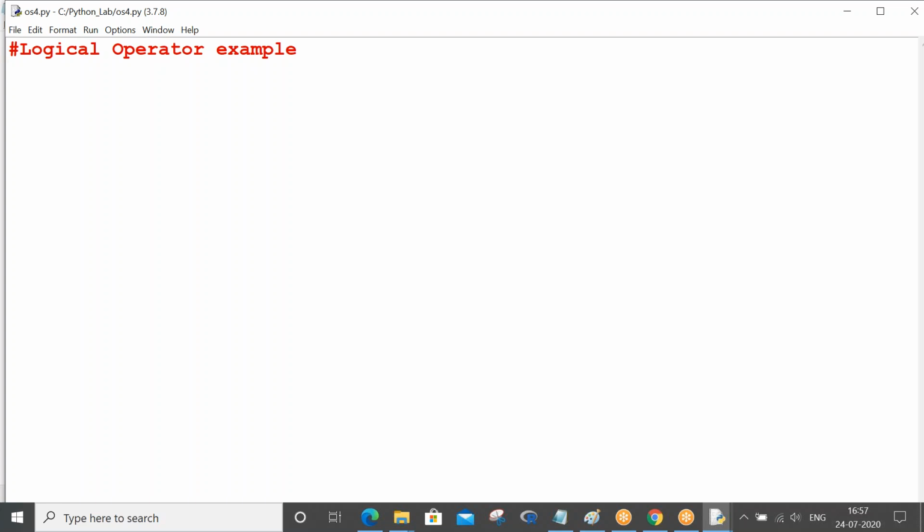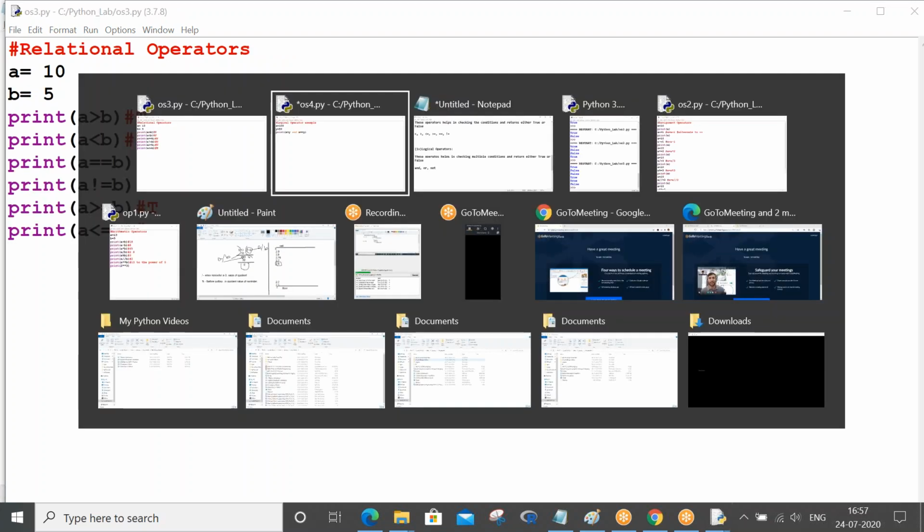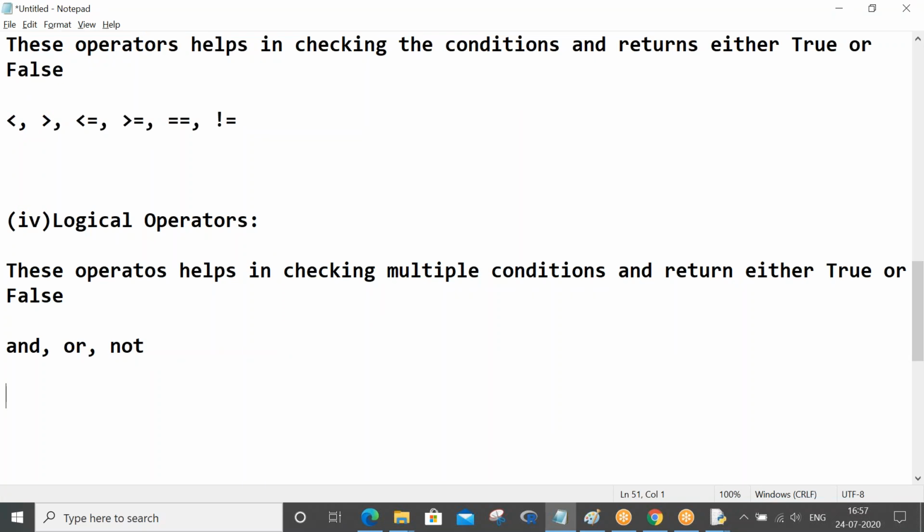Okay, let me first take x equals 100, y equals 50, print of x greater than y and x double equals y. Okay, if you remember the truth table concept, which we must have studied in our engineering days. So how does the truth table concept work?